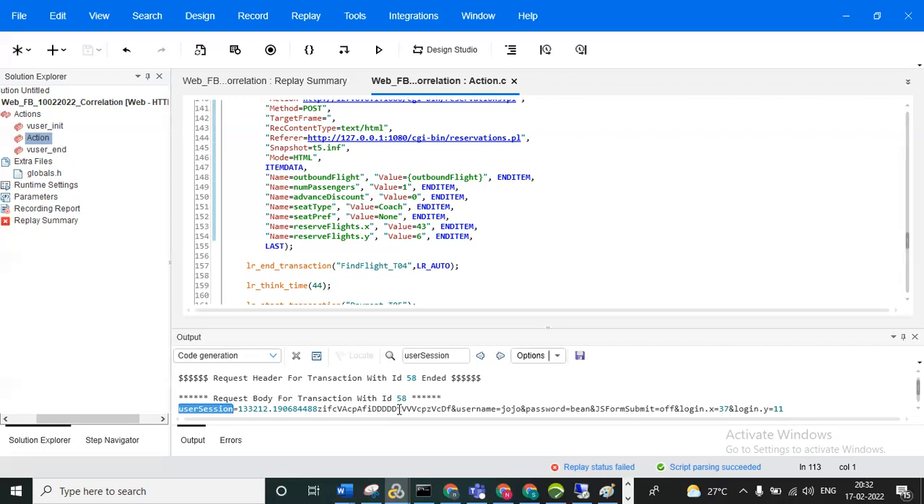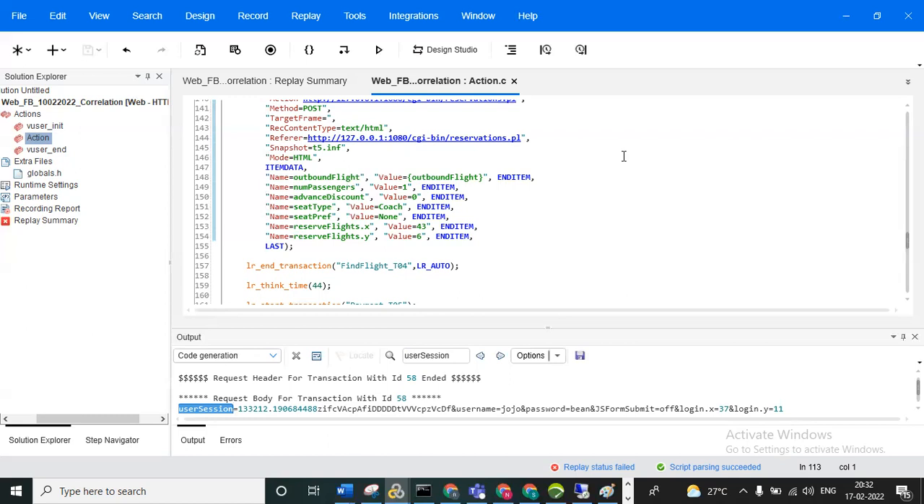And next question. If the dynamic value is not present in the response or it is a hidden value, then what can we do? Use the web_add_cookie function to pass the dynamic value. That is one more question.